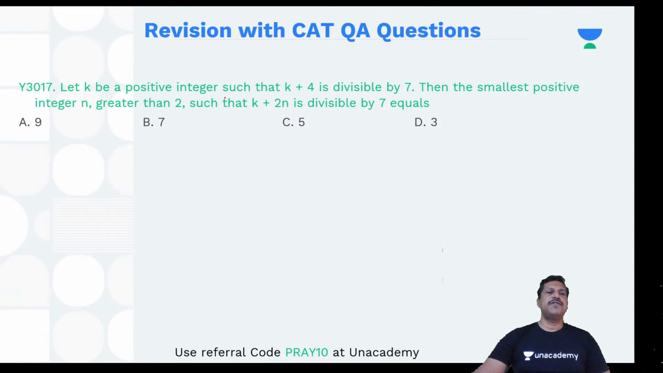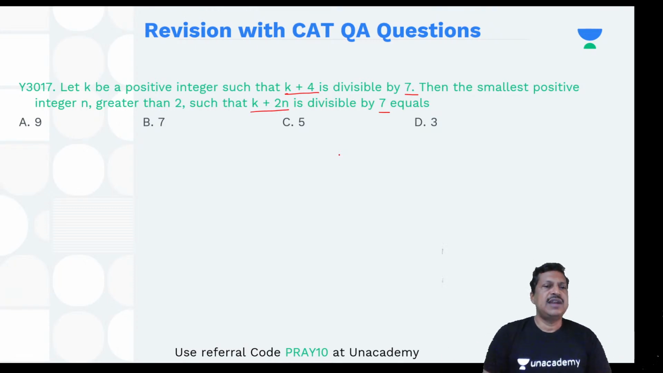Let k be a positive integer such that k plus 4 is divisible by 7. Then the smallest possible integer n greater than 2 such that k plus 2n is divisible by 7. So you can write the answer in the chat box.